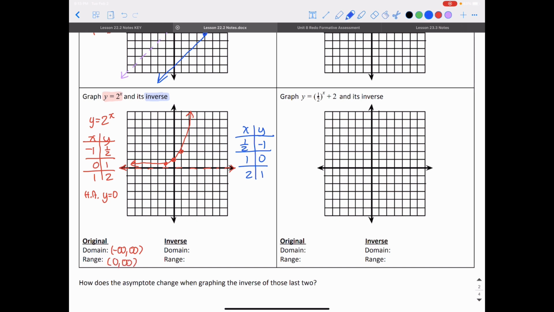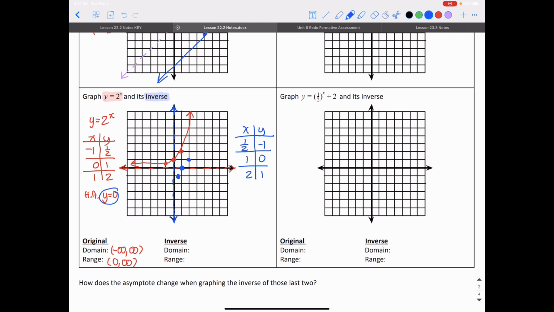For this other table that I have in blue, the inverse is going to be, I have 1/2 and -1. I have 1 and 0. I have 2 and 1. And when I connect these, I'm going to make sure I don't touch, instead of y is equal to 0, since all of my x and y's are flipping, instead of my asymptote being a horizontal line at y is equal to 0, it's actually going to be a vertical line at x is equal to 0.